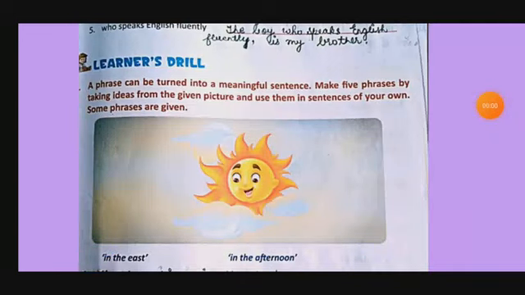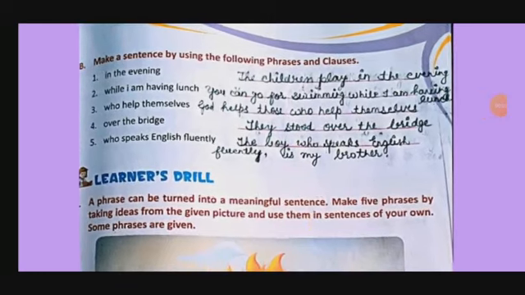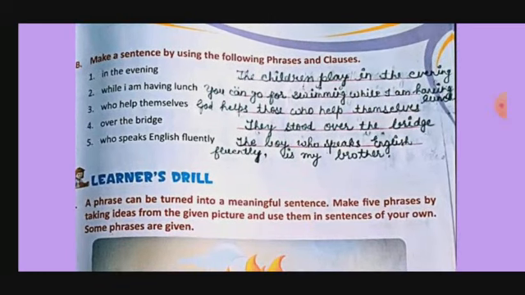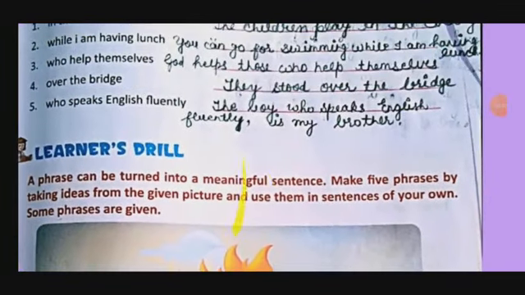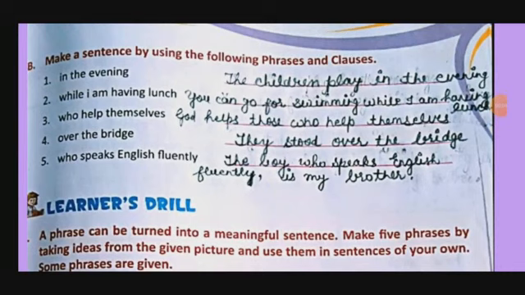Now look at page number 13 in your book. Make a sentence by using the following phrases and clauses. In the evening. So we can use these phrases or clauses in our own sentences, while the sentences which I have given you can be changed. There is no compulsion that you will do the same thing, it is only the example I have given. So, the children play in the evening. We can write, we go for a walk in the evening. My father usually comes in the evening. My mother goes to the temple in the evening. So many sentences are possible.